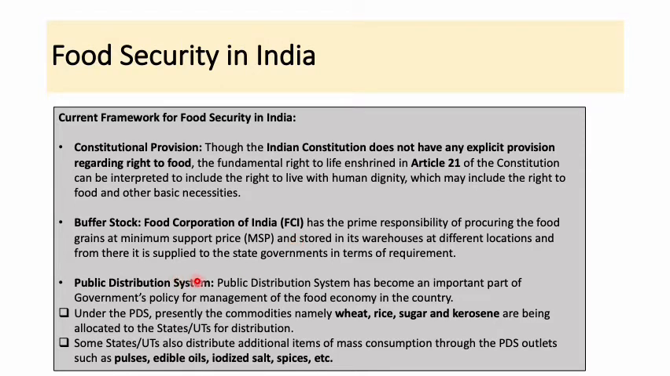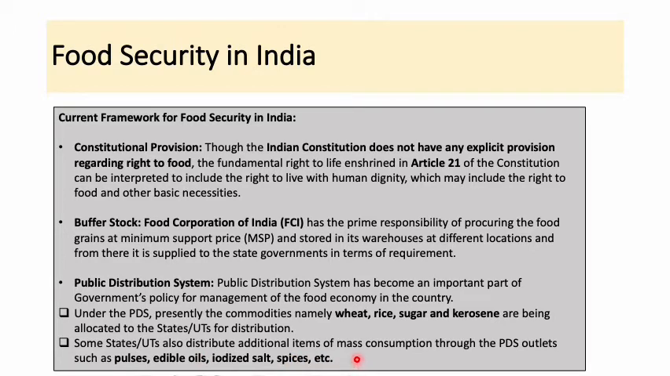After that comes the PDS, that is the Public Distribution System. The Public Distribution System has become an important part of the government's policy for management of the food economy in the country. So what happens under the PDS? Presently the commodities namely wheat, rice, sugar and kerosene are being allocated to the states and union territories for distribution, and some states also have other commodities like pulses, edible oils, iodized salt, spices, etc.